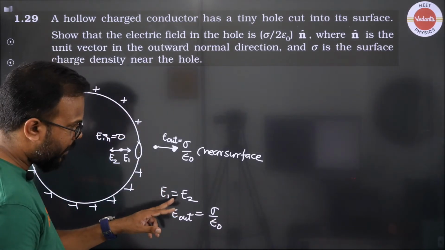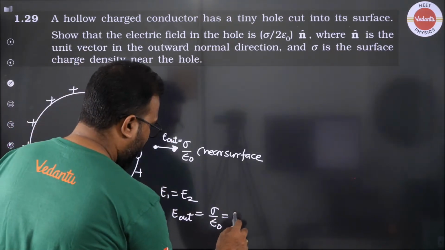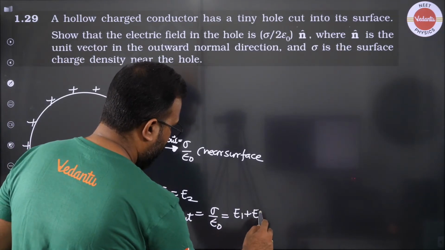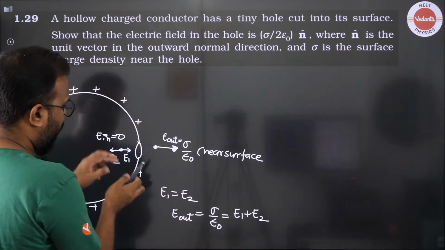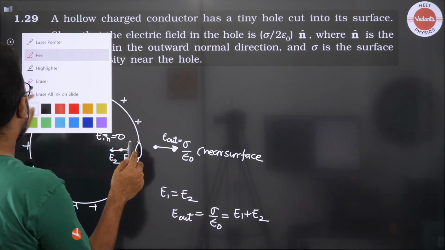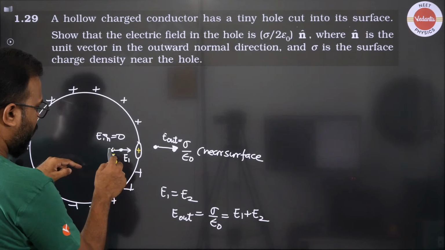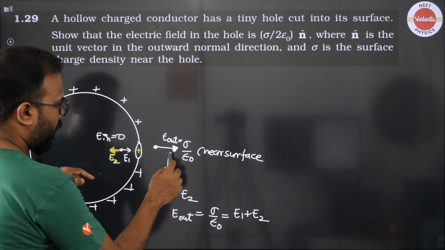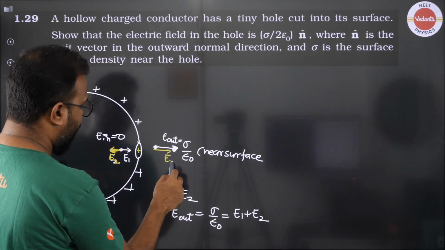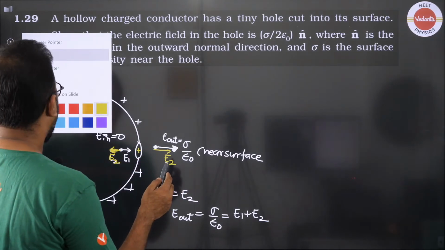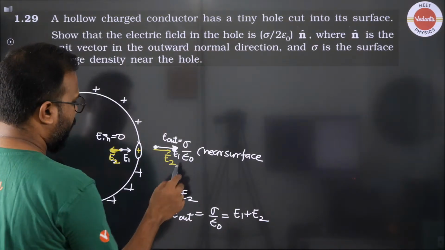So can I say that E1 plus E2 is resulting in this electric field, because if this cavity is also positively charged, then the cavity is creating an electric field E2 here, and you have E1 already in that direction.